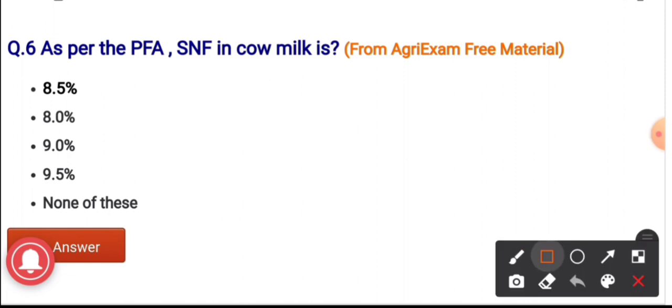Question number 6. As per PFA, the SNF in cow milk is. The options are 8.5%, 8%, 9% and 9.5%. And the correct answer is as per PFA, the SNF in cow milk it should be 8.5%.